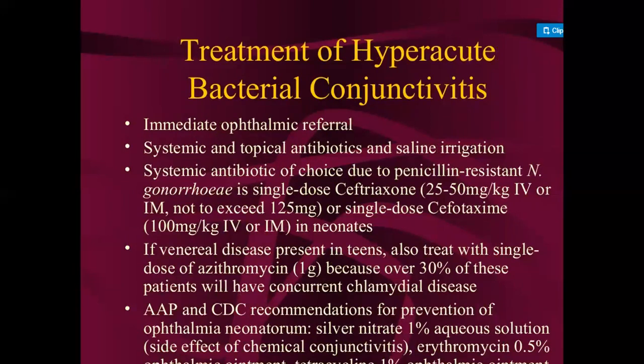Systemic and topical antibiotics and saline irrigation are given, meaning we clean the patient's eye with saline, because in hyperacute bacterial conjunctivitis, as you have seen in the picture, the patient has severe mucopurulent discharge so that the eyes cannot open. The systemic antibiotic of choice, given penicillin resistance of Neisseria gonorrhoeae, is a single dose of ceftriaxone 25 to 50 mg per kg IV or IM, not to exceed 125 mg.